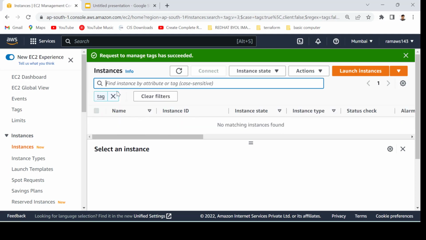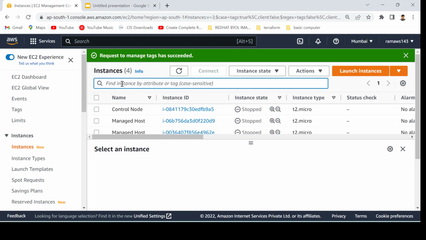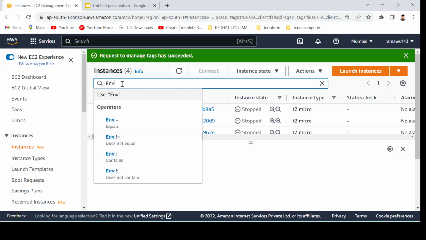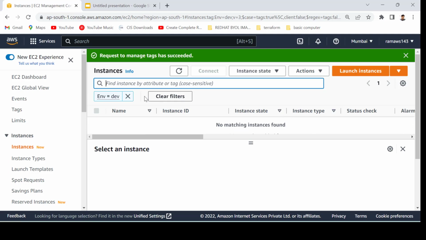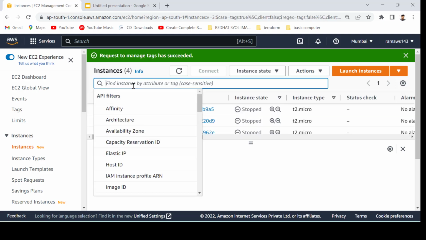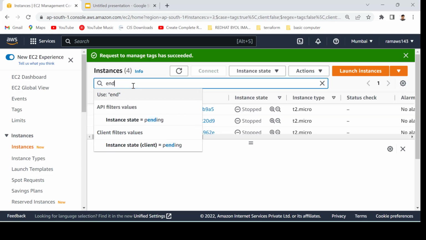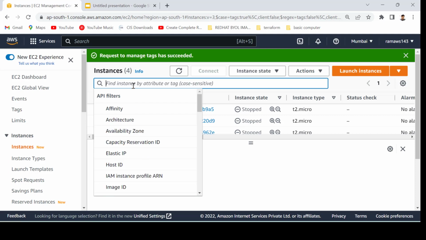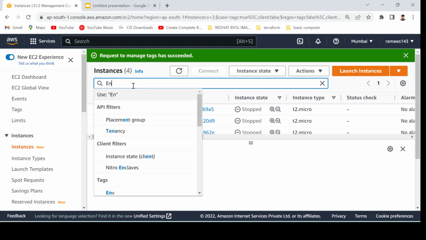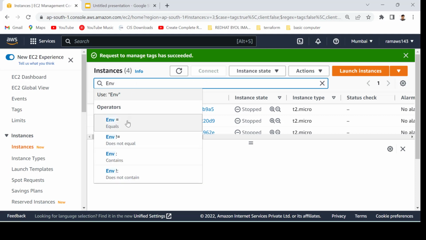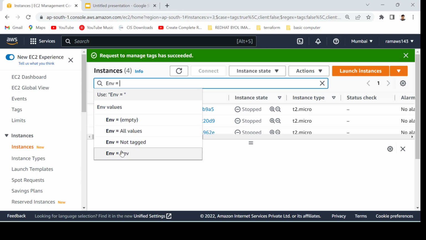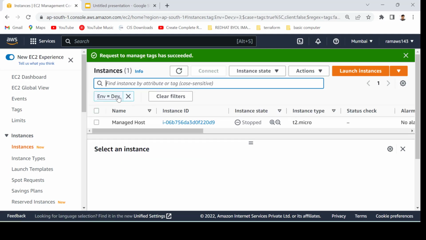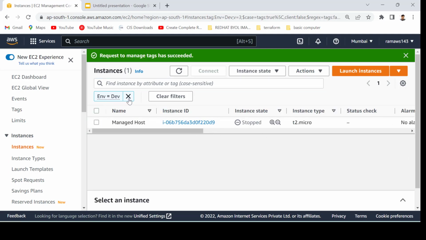just like env equal to dev. Based on these tags, it has filtered, it is only showing one server, it is not showing all the servers. So this is for the segregation and filtration.